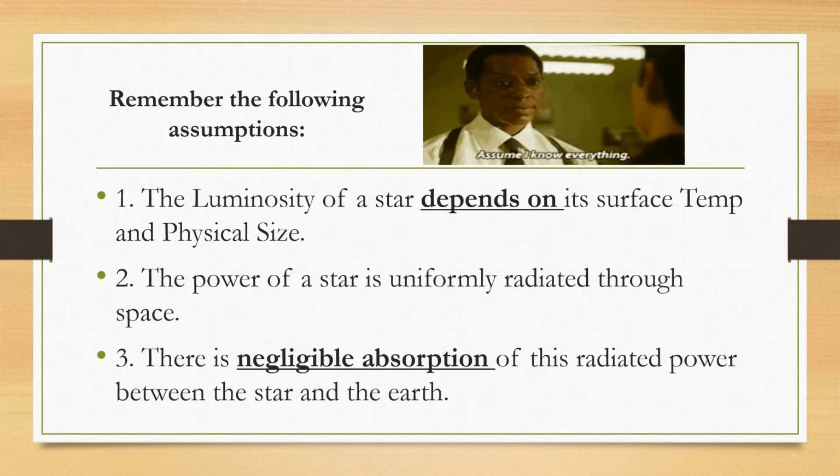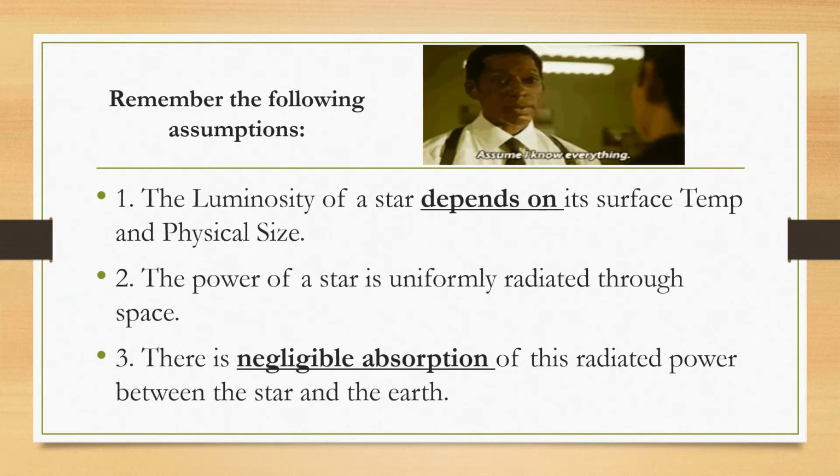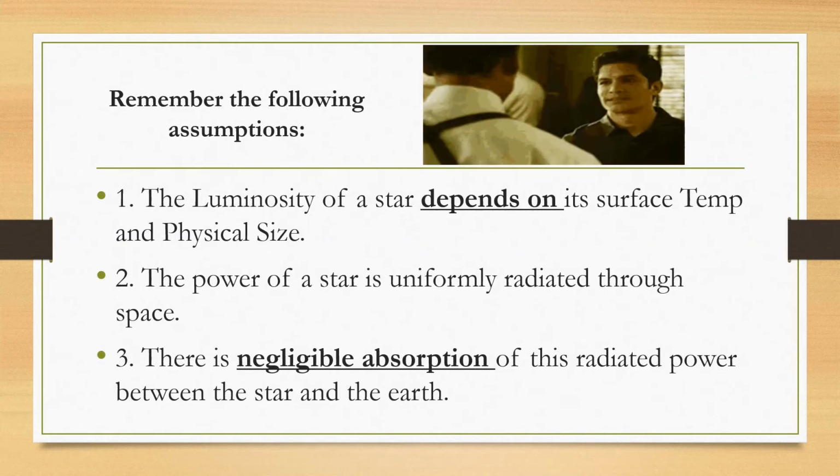So remember the following assumptions about stars. The first one is that the luminosity of the star will depend on its surface temperature and its physical size. Also remember that the power of the star is uniformly radiated through space.